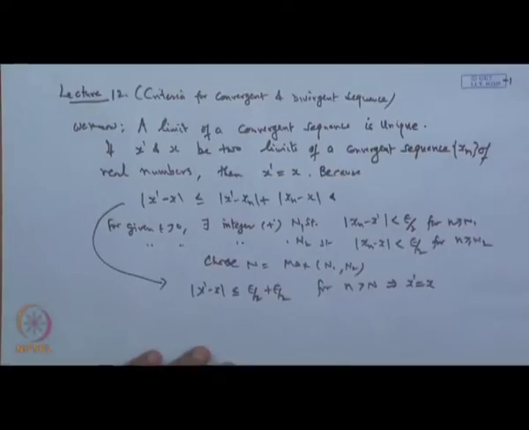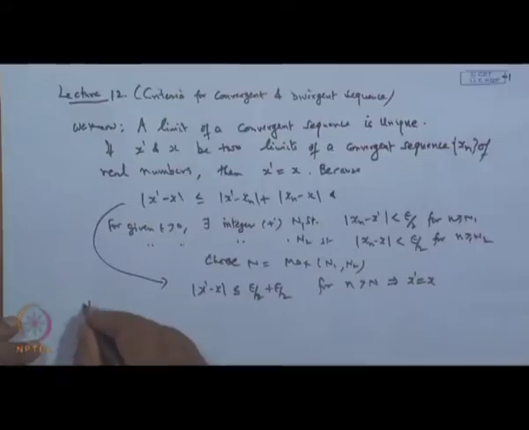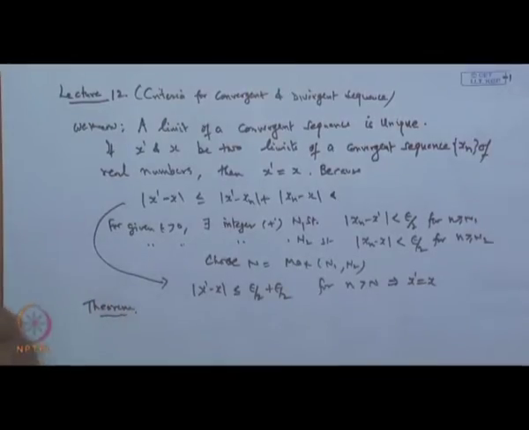Another thing is, if a sequence is convergent, then all of its subsequences will also have the same limit. That is a very interesting result, which is not true in the case of a divergent sequence, where the subsequences can have different limits. Okay.